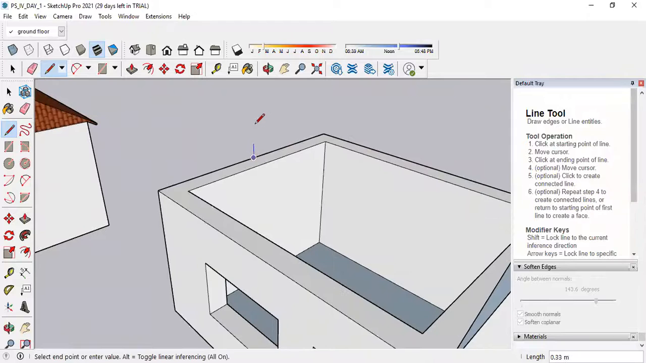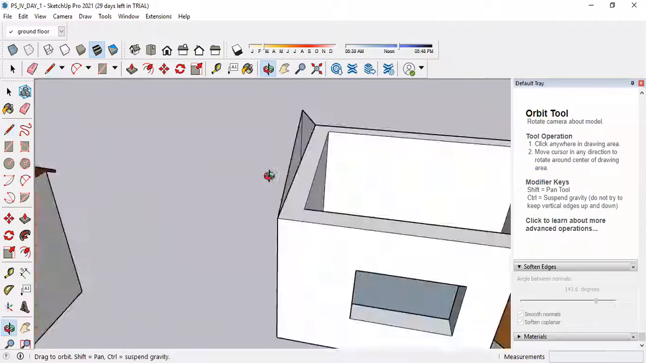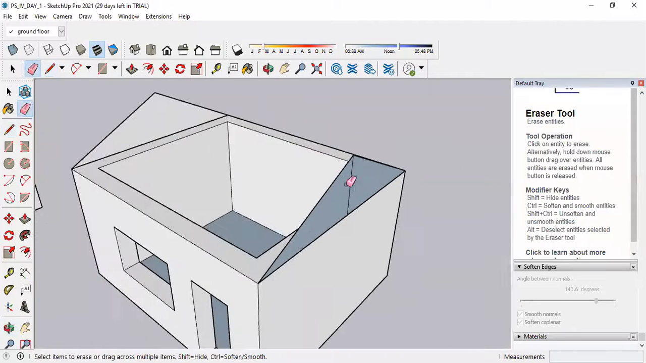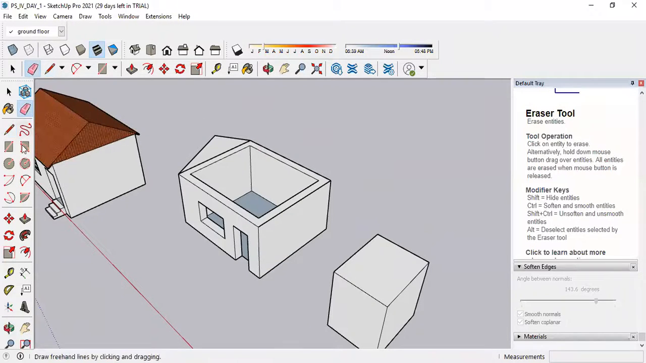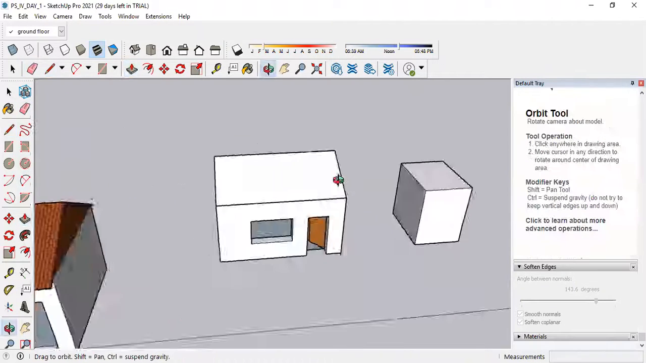Do one thing, just draw one vertical line, suppose 1.2, then mark this point. So here it is getting converted into a plane. Then erase this line. इतना समझ गए? Yes, sir. Okay, once you erase this line, select the push pull tool, push it at this surface.